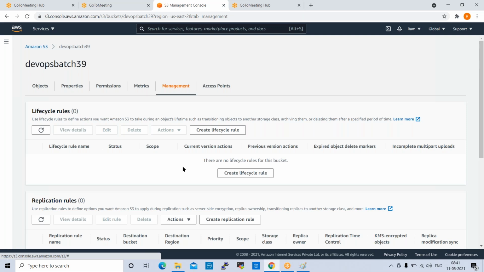So all of a sudden, if you want to move the storage to Glacier, can't we do it manually? Normally in real projects, we don't do it manually. So we create lifecycle rules. Manually also you can copy data into Glacier, but most of the time we use lifecycle rules. Okay.